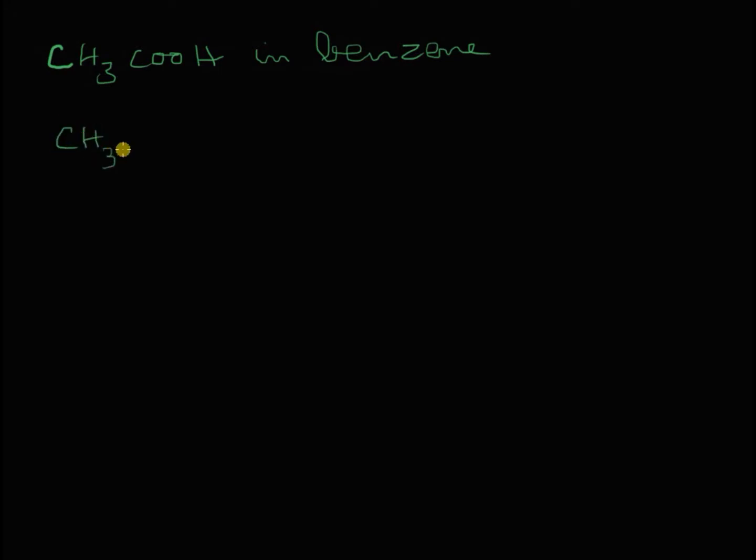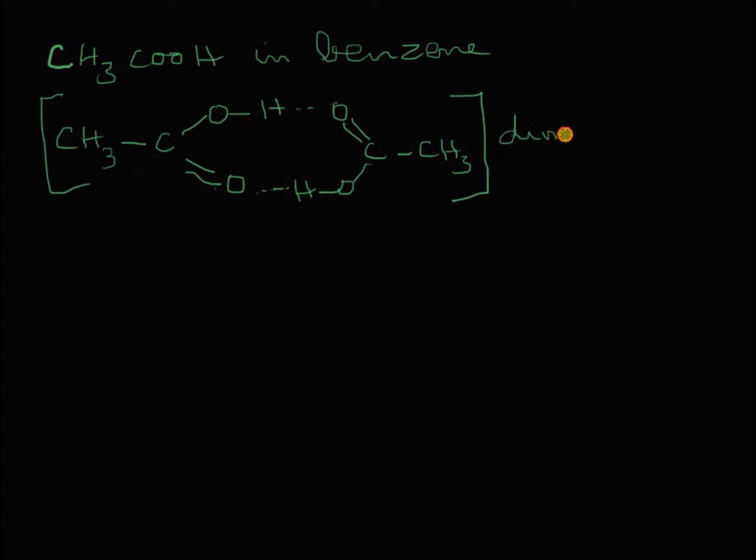See, in ethanoic acid molecule, you have a OH bond and a C double bond O. There is another molecule in the neighborhood, and you find two hydrogen bonds actually between the OH group of one molecule and the C double bond O of the other molecule, and the C double bond O of the first molecule and the OH of the second molecule, as it is shown in the figure. So two molecules together exist as a single unit called dimer.